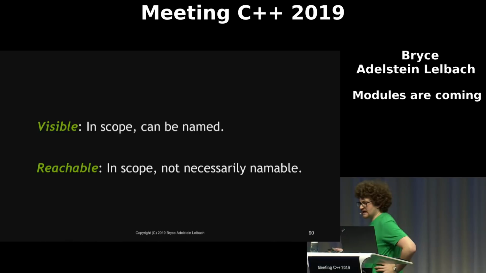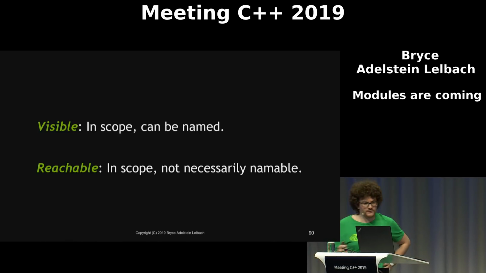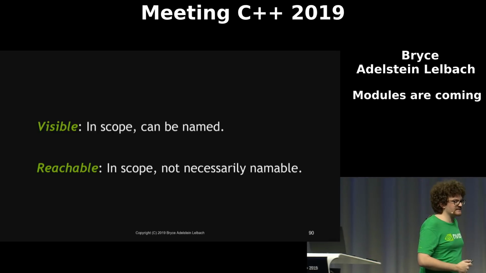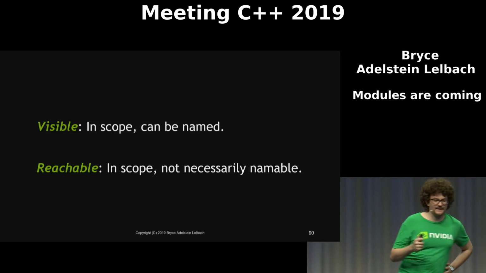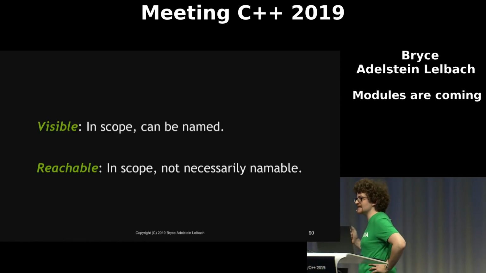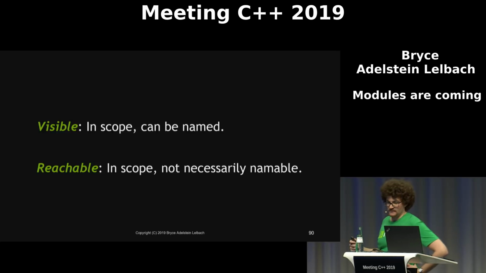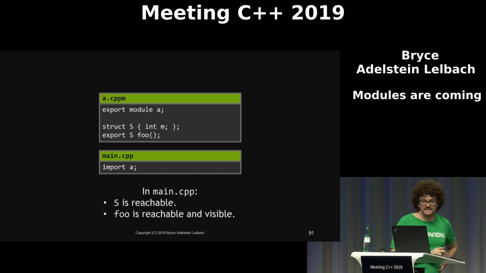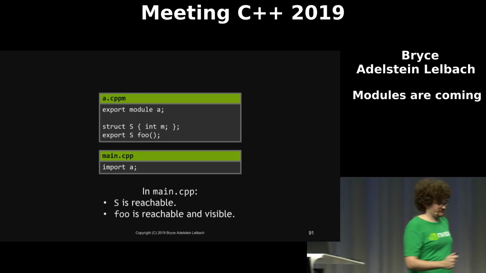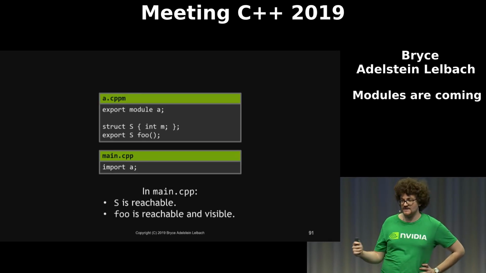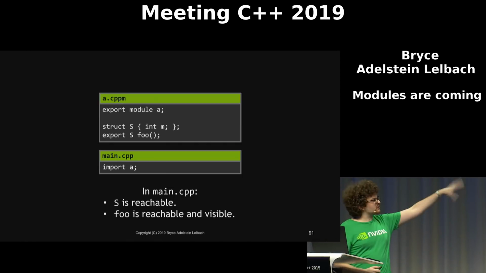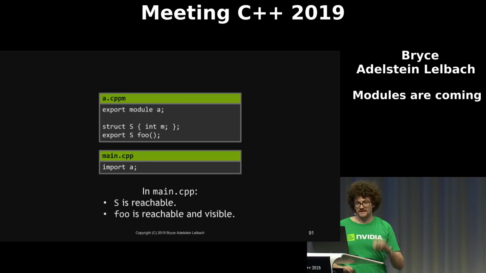It's important to understand the distinction in the modular world between visibility and reachability. An entity that is visible is something that is in scope and can be named. Something that is reachable is something that is in scope but is not necessarily nameable. So in this example here, S is reachable but not visible. Foo is reachable and visible. But because S is reachable, there are still some things we can do with it. We just can't actually name it.